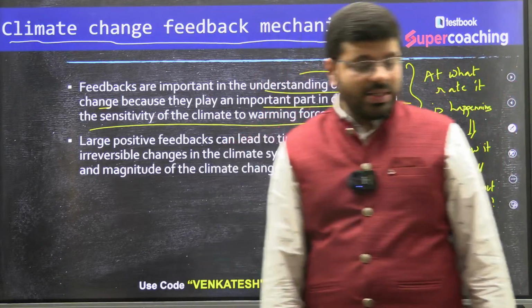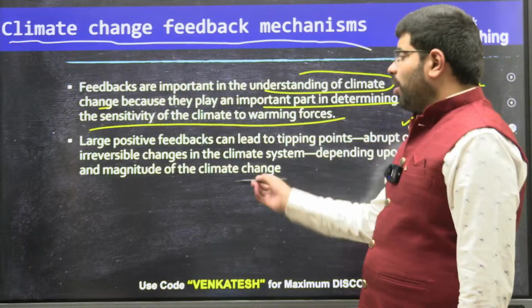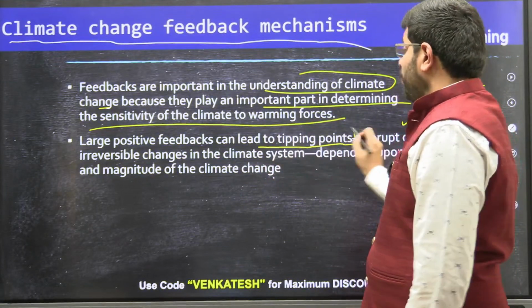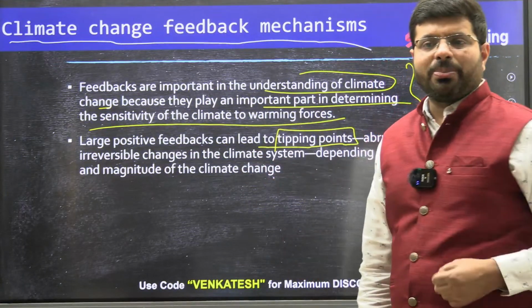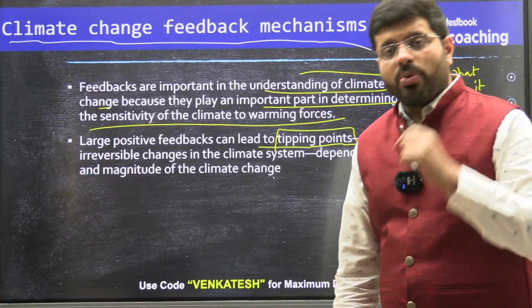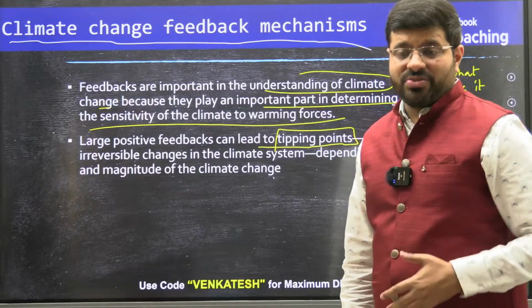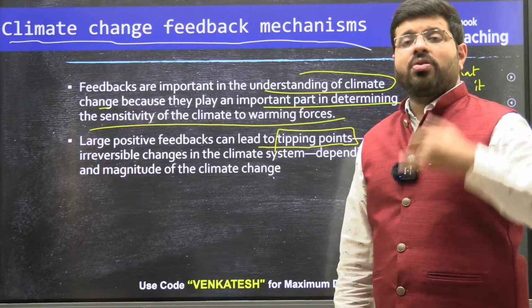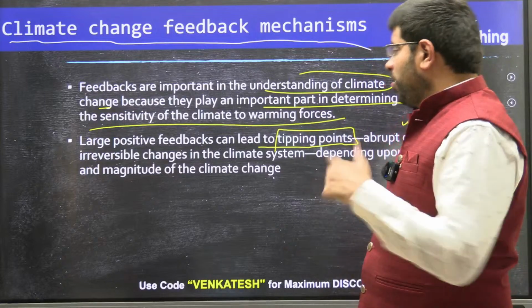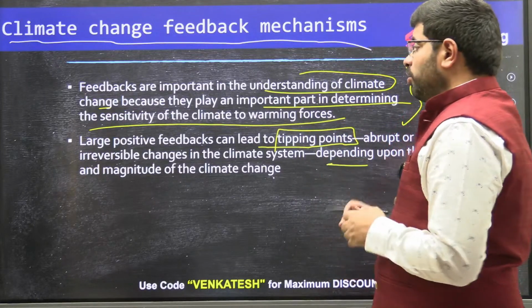Because of these things put together, large positive feedbacks can lead to tipping points. Understand what we mean by a tipping point. A tipping point is a point beyond which we have caused such damage that it cannot be reversed. We have caused irreversible damage beyond which you cannot change it again.